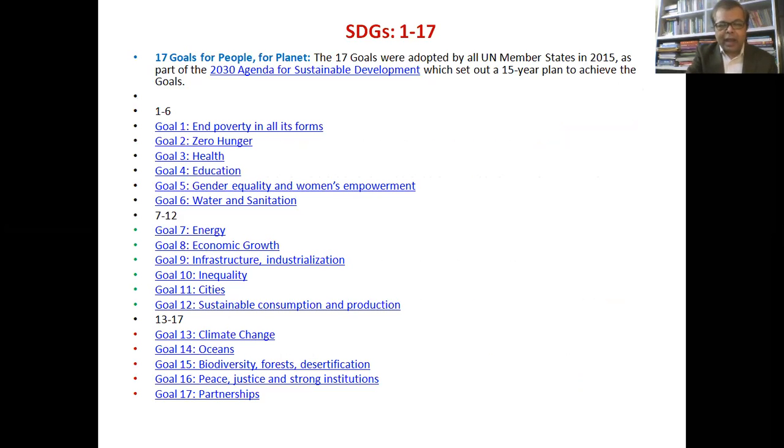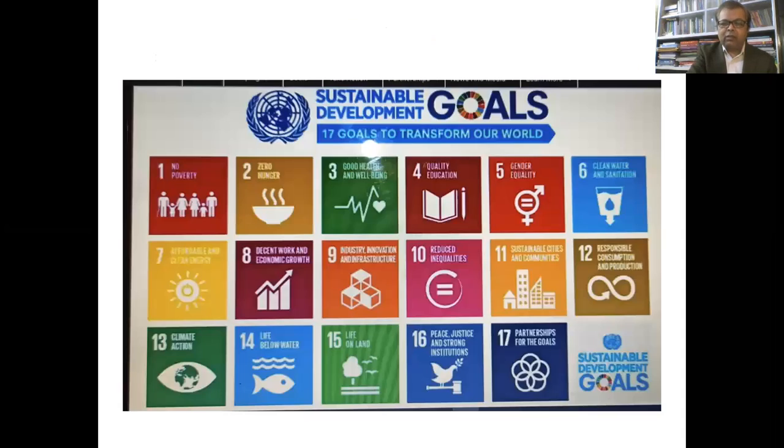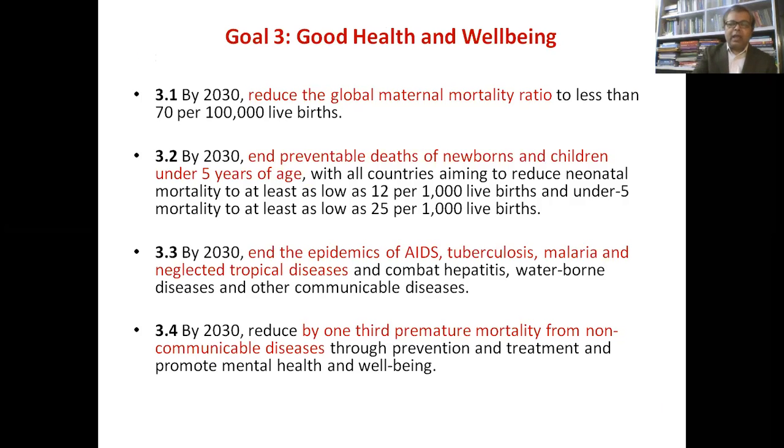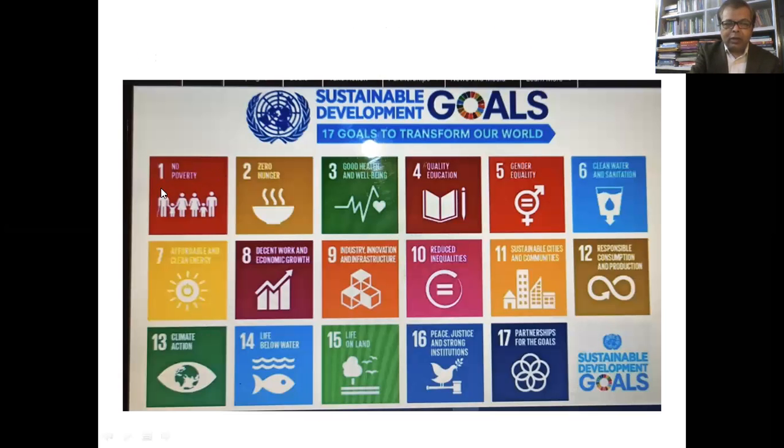Now we already had a glimpse of these sustainable development goals. We can see that there are different goals. Here, the focus is on health related goals, but because of the close proximity of health related goals with some other goals, we'll talk about those goals also. But the focus is on health related goals, and this is goal number 3. Have a look here. Goal number 1 is about no poverty. Goal number 2 is about zero hunger. And goal number 3 is about good health and well-being.